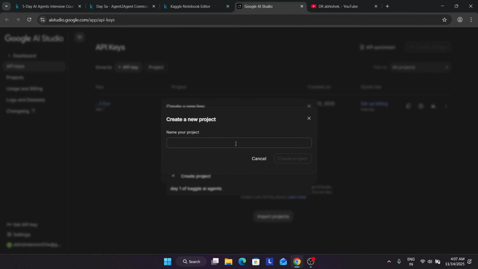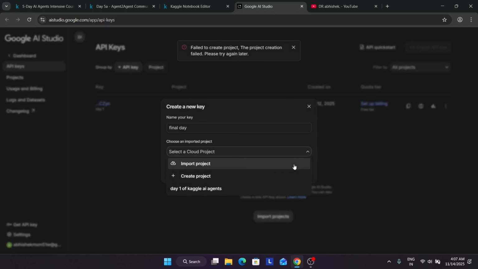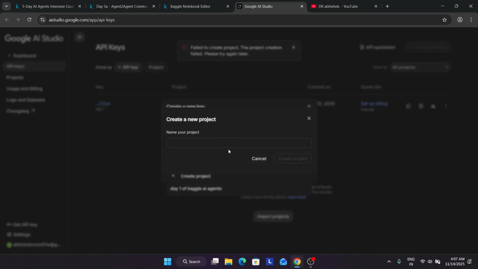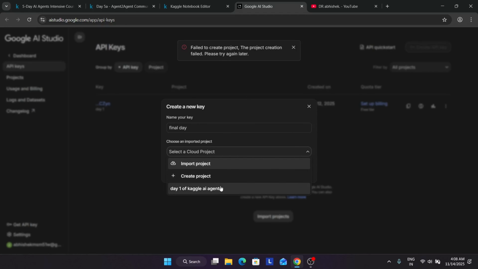So I'll create it, and I am trying to create the project, but it's not working. Here if you have already created the project, I think I hit the rate limit. Yes, I hit the rate limit because I've created the API key multiple times.